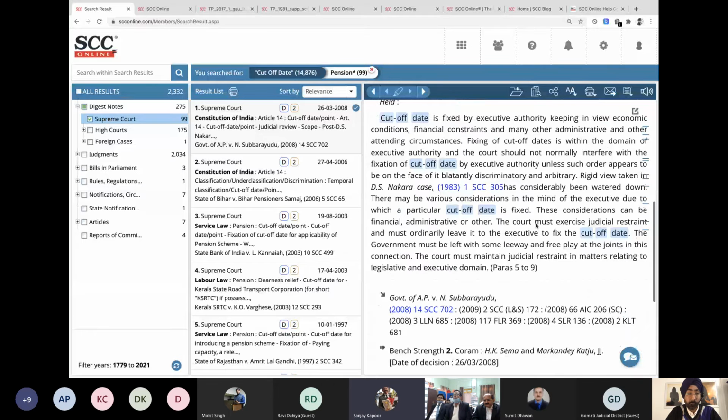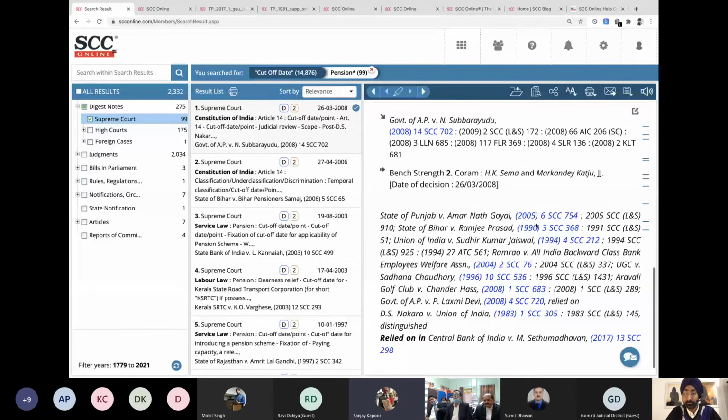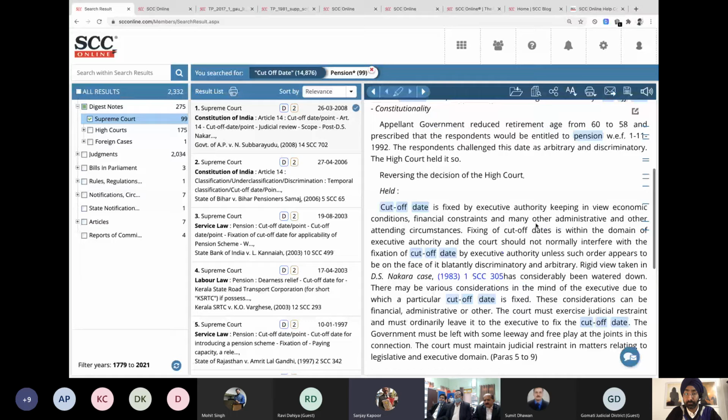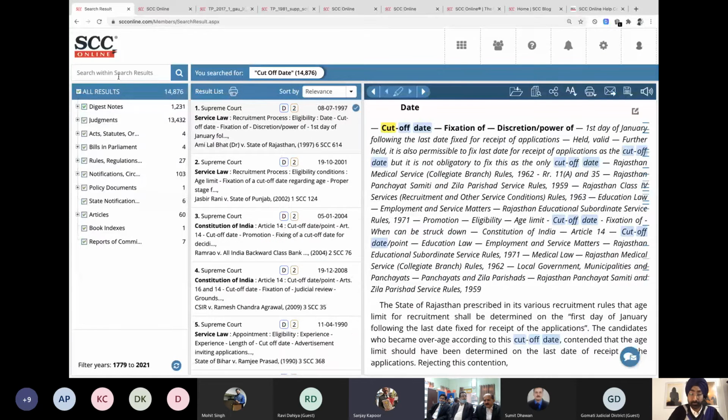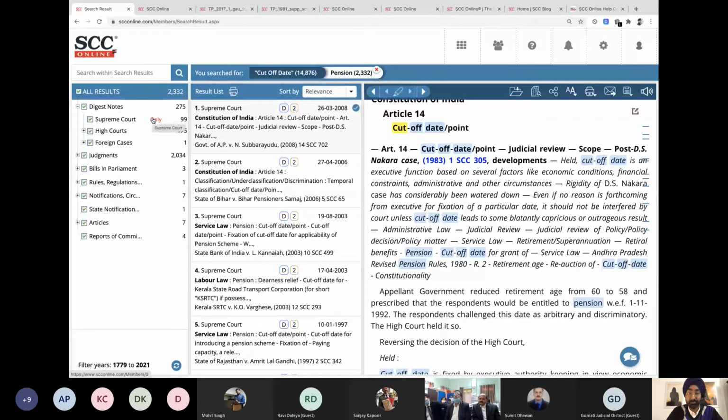I guess if we do not type pension star, let us see what will happen. The number of notes will reduce. Remove this, and type only the pension word. I think it's the same results though. So basically we're not losing out on much. As far as the number of judgments is concerned, it has become 2034. There's a decrease. This time the total count is 2332.